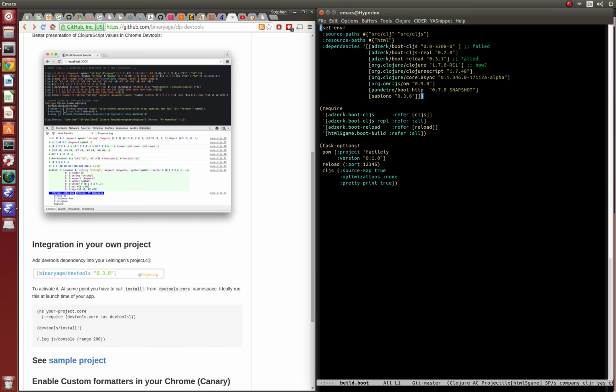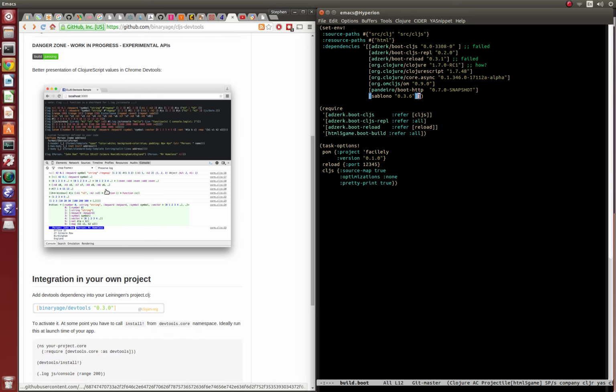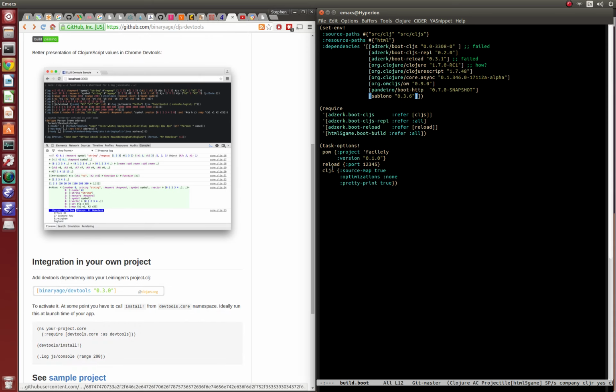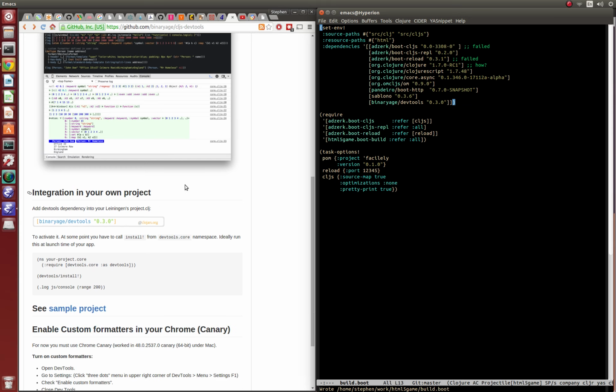So build.boot. What we're interested in is, let's see, is this making any claim that this is going to work? And does it have a dependency on Linogen? I don't know. Okay, anyway, let's put it in here. DevTools. Right, to activate it at some point you have to install from the DevTools core namespace. Ideally run this as launched when you're at. Okay, sure.